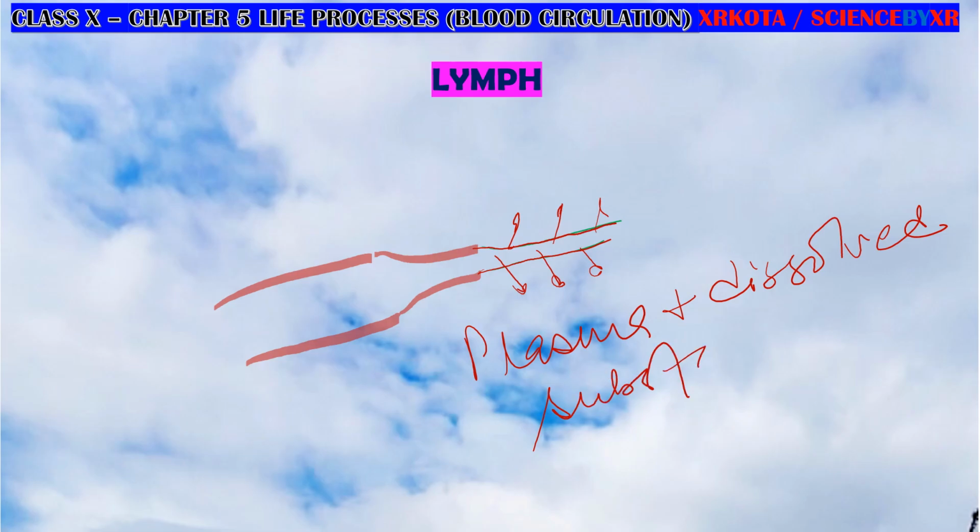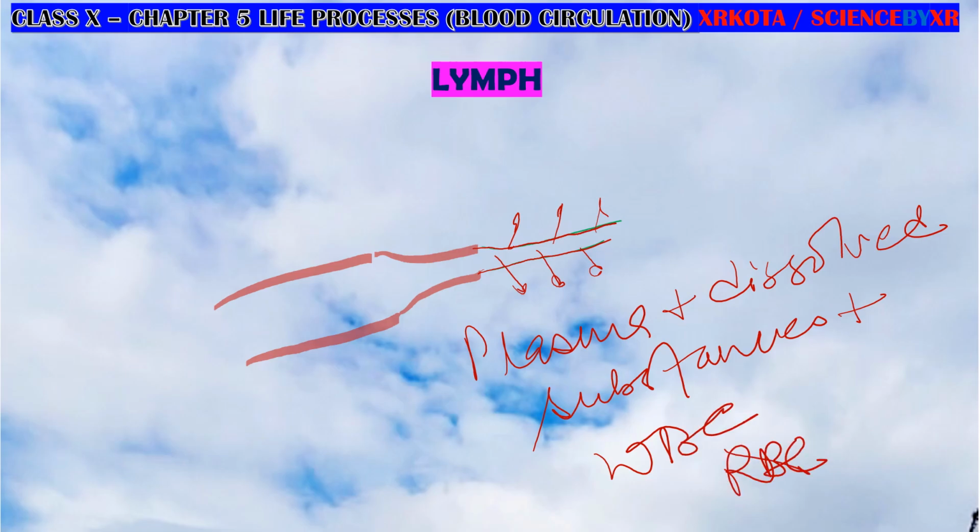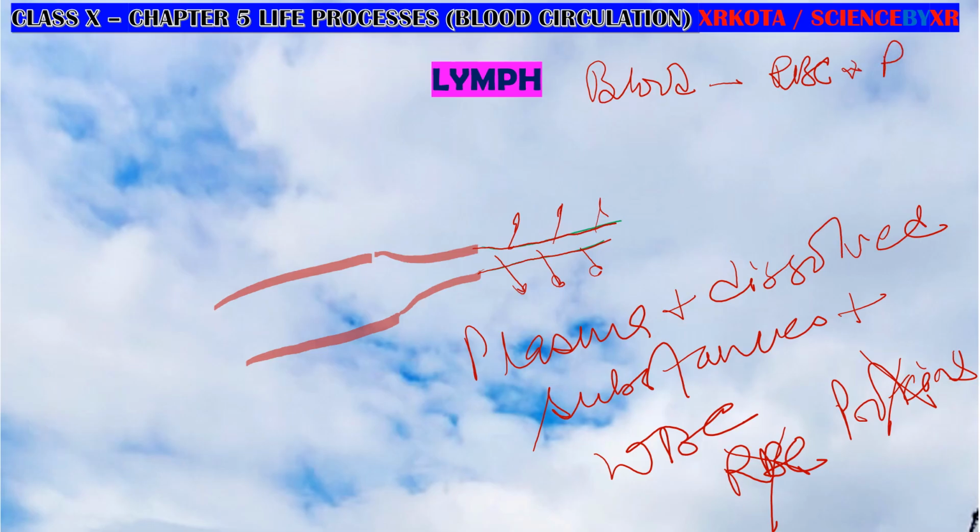The things which are filtered are plasma plus all the dissolved substances plus WBCs. RBC cannot come out because RBCs are big. Proteins cannot come out because proteins are big. So lymph can be defined as blood minus RBC and protein. Other things can come out.